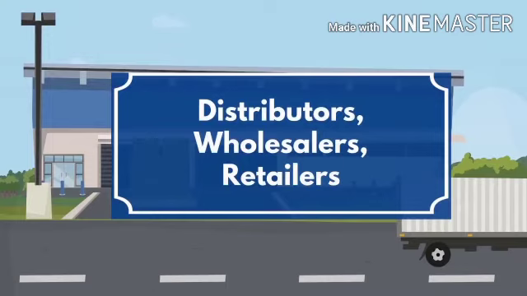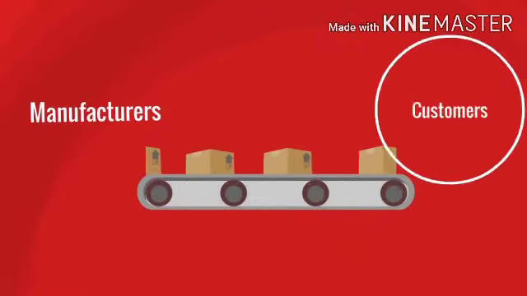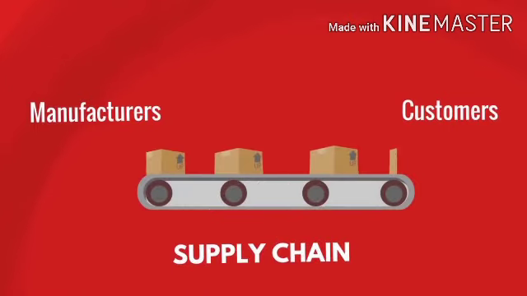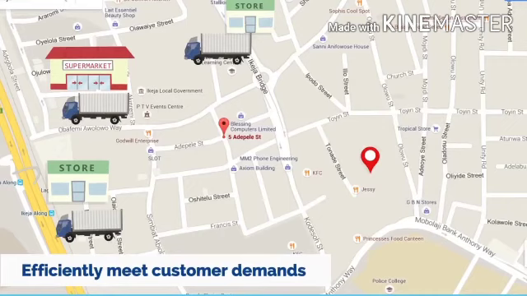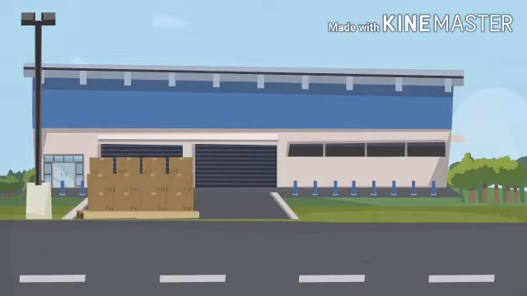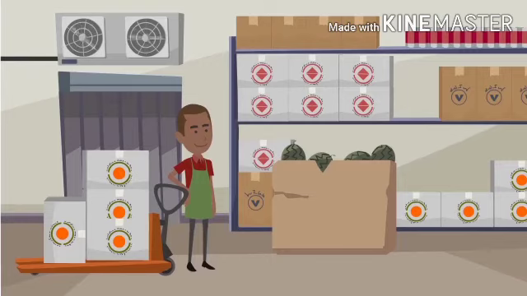Getting products to consumers or customers requires efficient market supply chains. The supply chain is a system involved in moving a product or service from the manufacturers to the final customers or consumers. So the supply chain consists of the manufacturers, the distributors, the wholesalers, and the retailers. They distribute products efficiently to meet the customer's demand. A distributor buys products from the manufacturers, warehouses them and resells them to the wholesalers. A wholesaler is a trader who buys in bulk and sells to the retailers rather than to the customers directly.